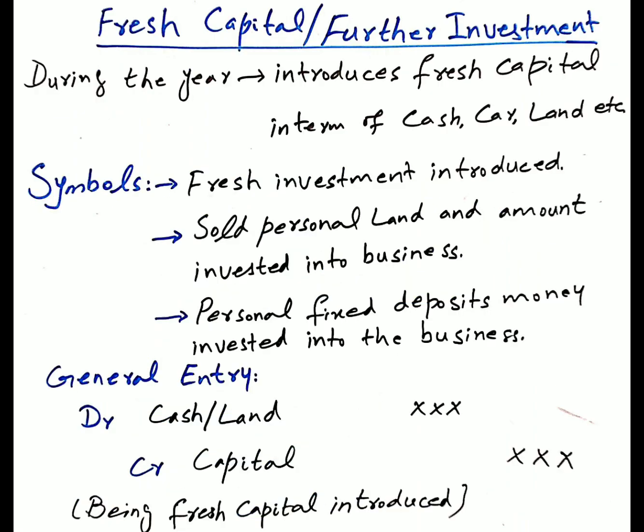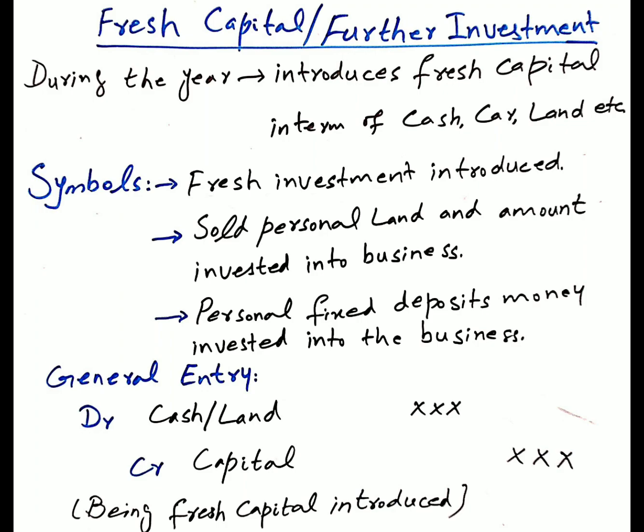Expert says think always big and start with small. Whenever the owner of the business wants to expand his business, he will inject new assets into the business. It is called fresh investment or further investment. The amount of further investment will be added in capital in the balance sheet. It can be invested in any form of asset like cash, car, land, building, etc. Symbols: the words fresh investment introduced or further investment introduced denote fresh capital or further capital.